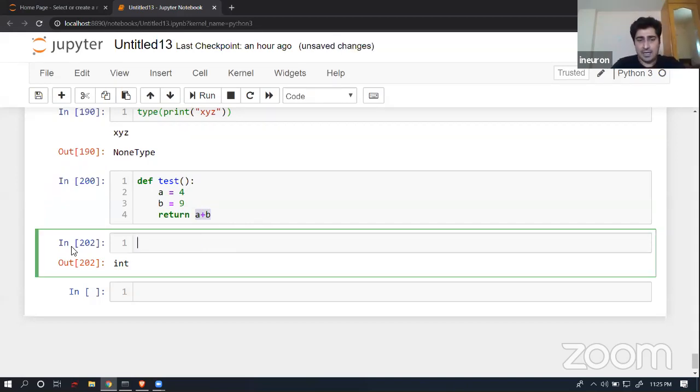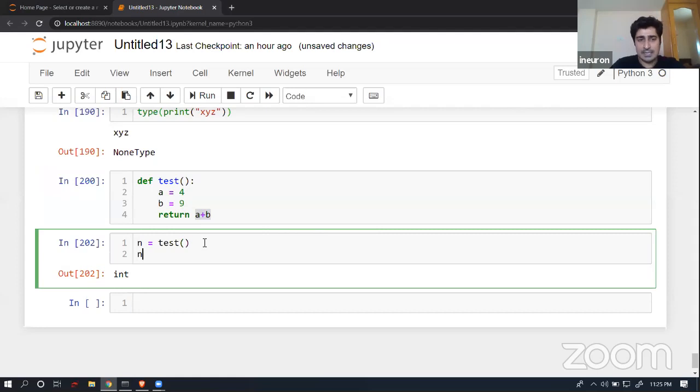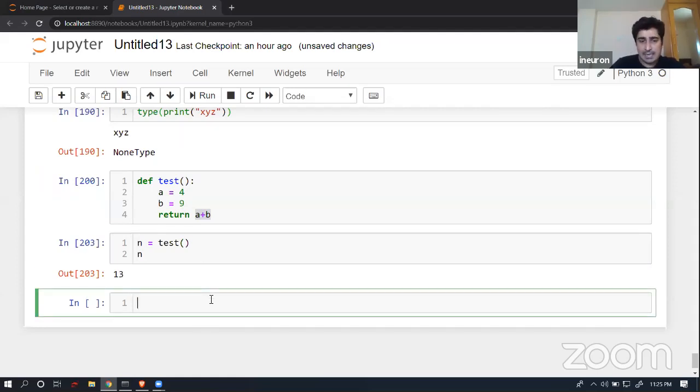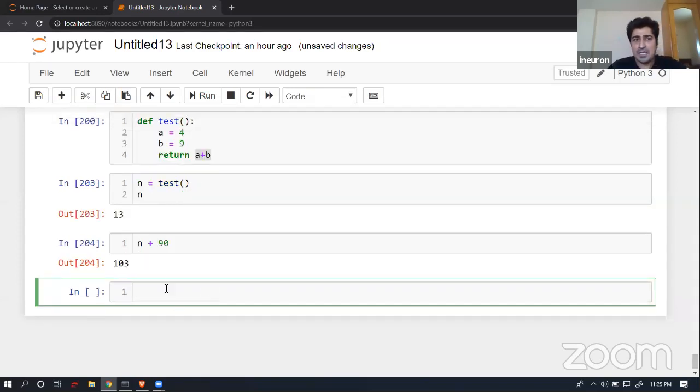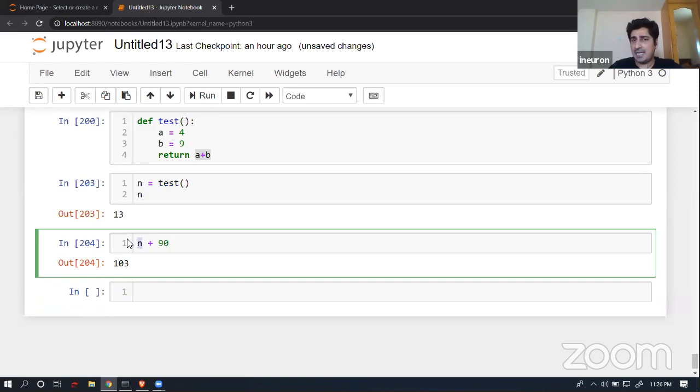That is completely fine. Now let's suppose inside a variable n, I want to store the return of this test, yes, I can do that. And now if I do n plus maybe 90, it's completely fine, because my n has a data type of integer, and with that I will be able to add it. I will be able to perform all the integer manipulation operations.